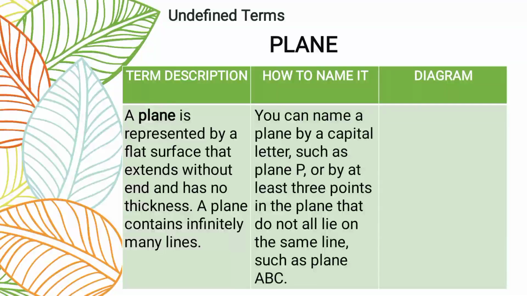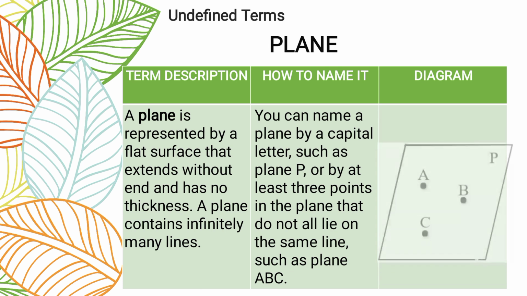Next, after the line is what we call the plane. A plane is represented by a flat surface that extends without end and has no thickness. A plane contains infinitely many lines. You can name a plane by a capital letter such as plane P, or by at least 3 points in the plane that do not all lie on the same line, such as plane ABC.